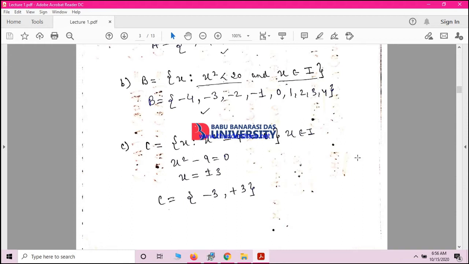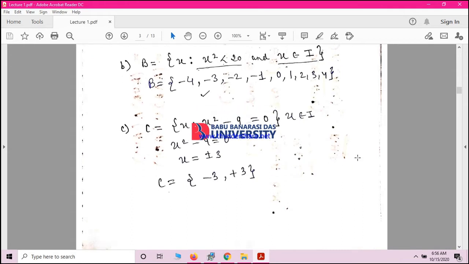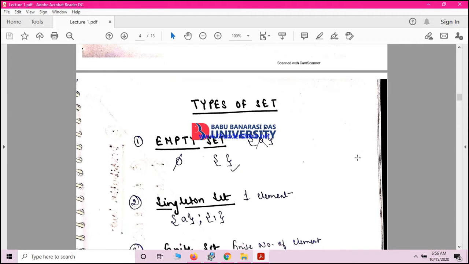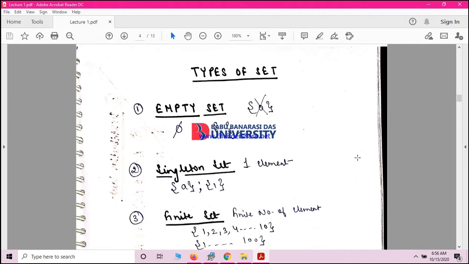Either you represent it directly with the numbers or alphabet, or you represent it in the form of a definition, anything which is being defined. Let's see, there are so many types of set like empty set, singleton set, finite set, and I'll be telling you everything in detail. First of all, the empty set.